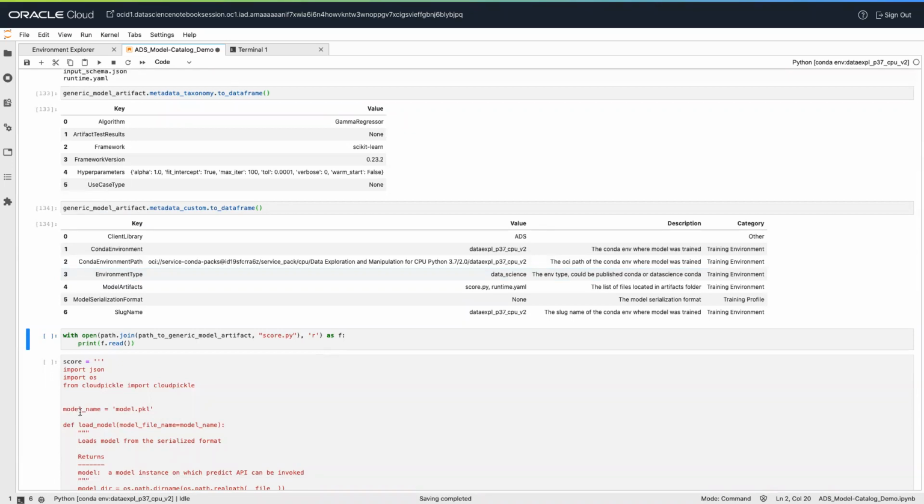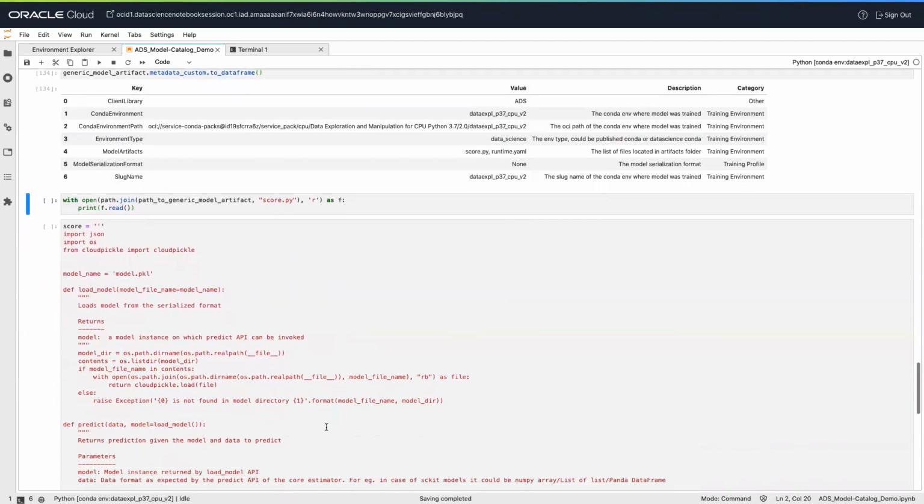Now the next step is to modify the model artifact files. The generic model approach provides a template that you must customize for your specific use case. Specifically, the score.py and requirements.txt files must be updated.